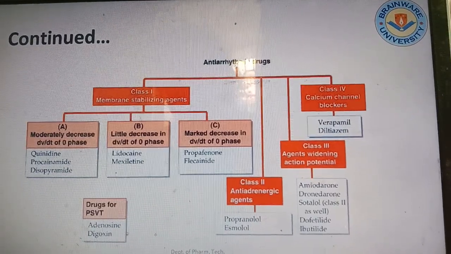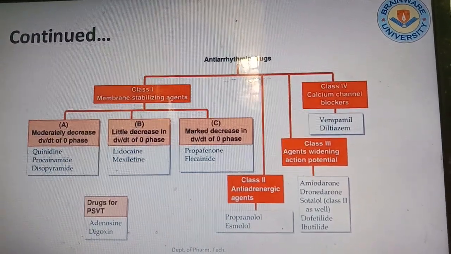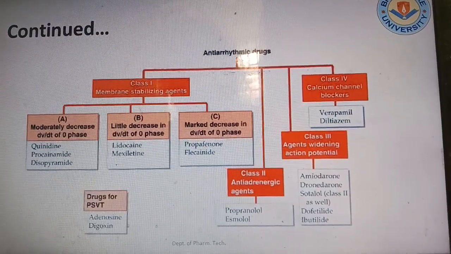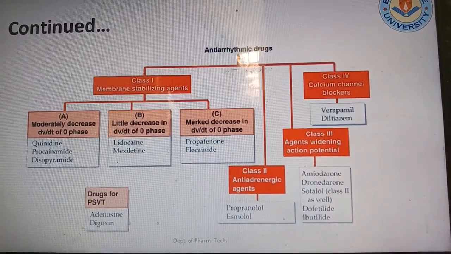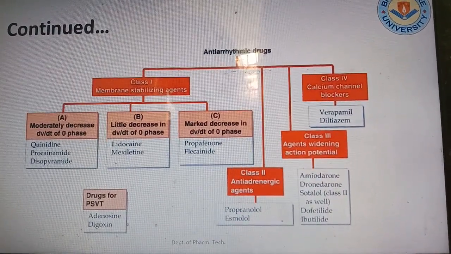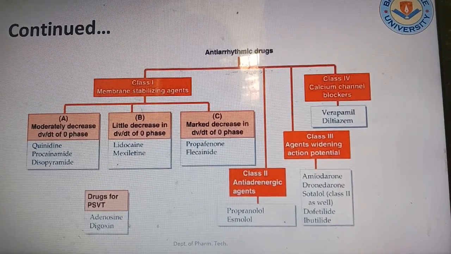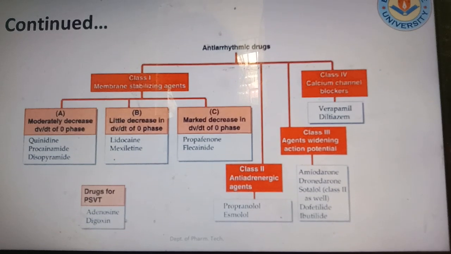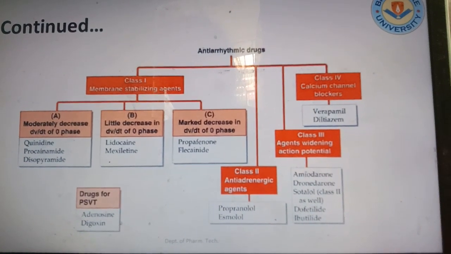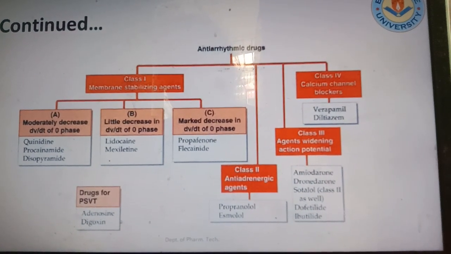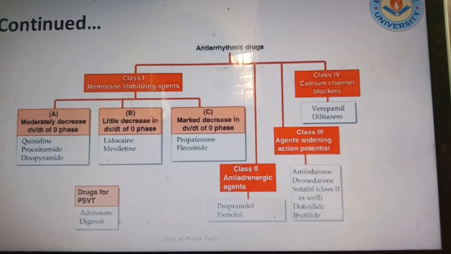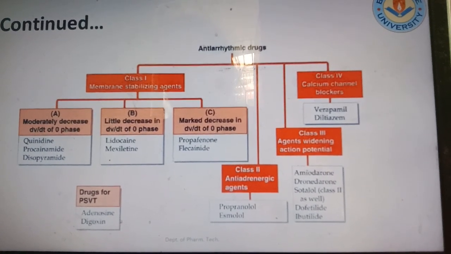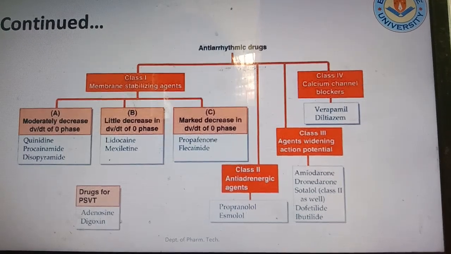Now classification: class 1, class 2, class 3, class 4. Class 1 is membrane stabilizing agents. They are classified in three categories A, B, C, which moderately decrease the dV/dt of the zero phase, little decrease in the dV/dt of the zero phase, and marked decrease in the dV/dt of the zero phase. A category: quinidine, procainamide, disopyramide. B category: lidocaine and mexiletine, and C category: propafenone and flecainide.